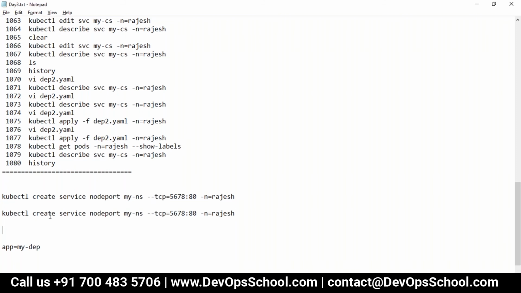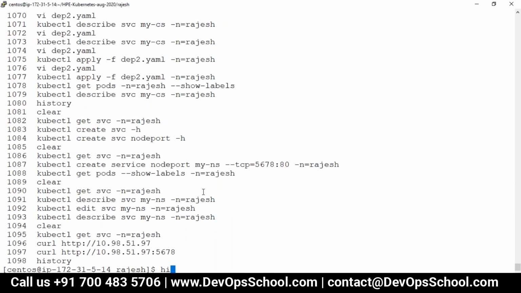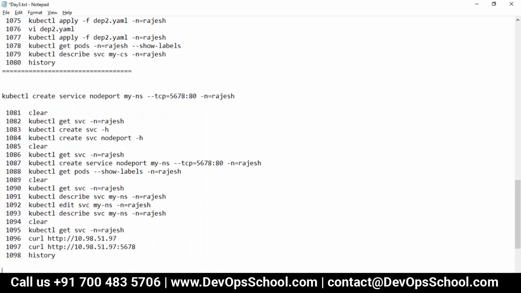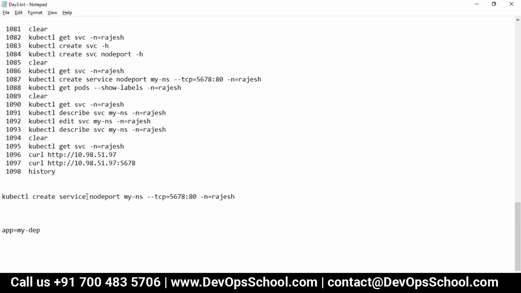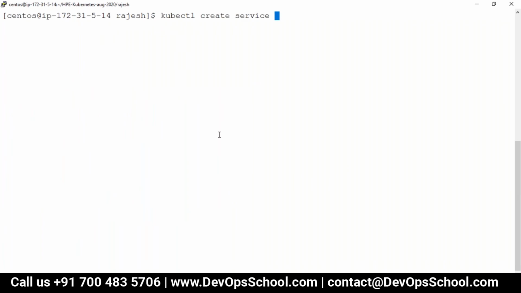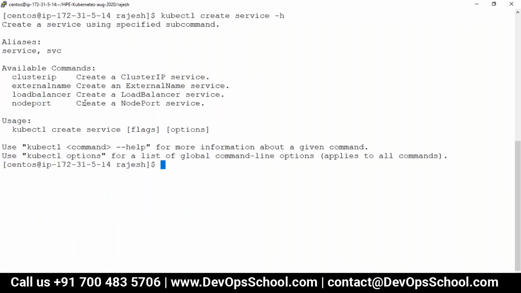Let me show you. Right now, first I'll copy the content. History, and then from here to here. Okay, now I am going to type the command with -h. See load balancer.